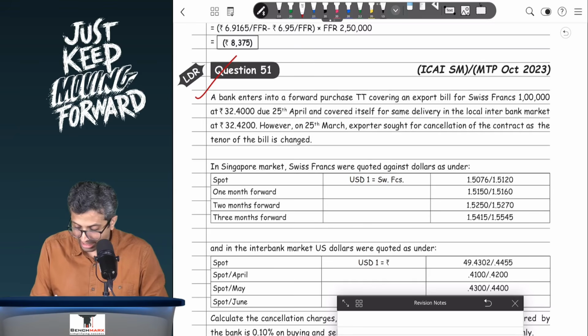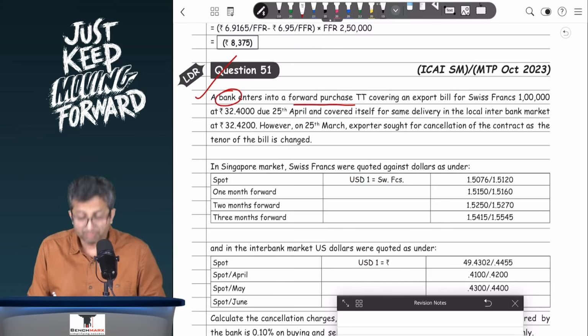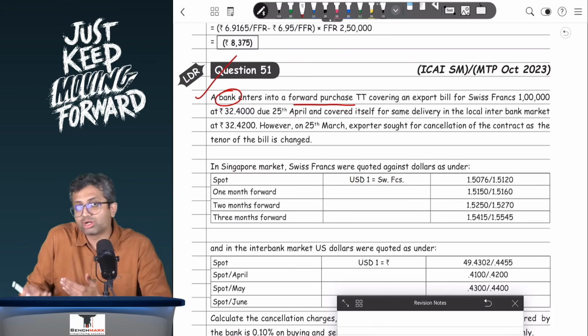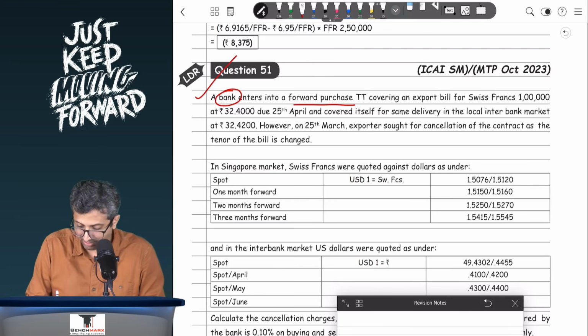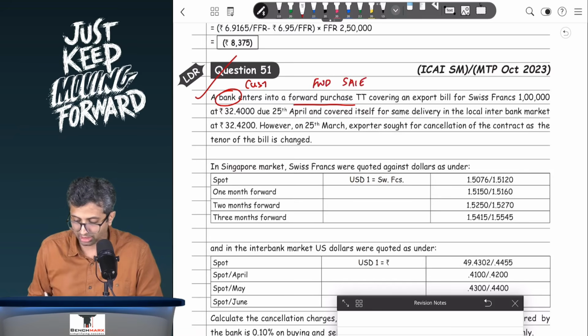A bank enters into a forward purchase. TT is like a telegraphic transfer. Be very careful. Remember, we think from the customer's point of view. So if the bank is doing a forward purchase, that means the customer is actually selling. So if the bank is purchasing, we can say that the customer would have originally entered into a forward sale contract covering an export bill of Swiss franc 1 lakh at 32.4.